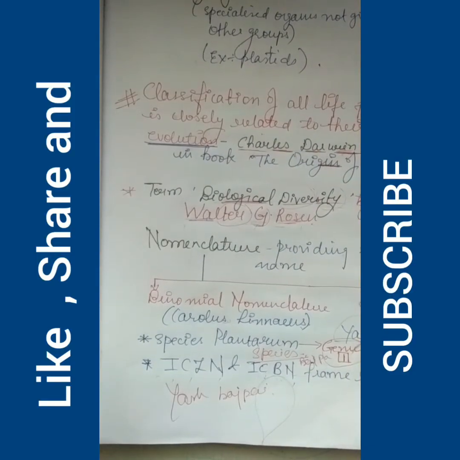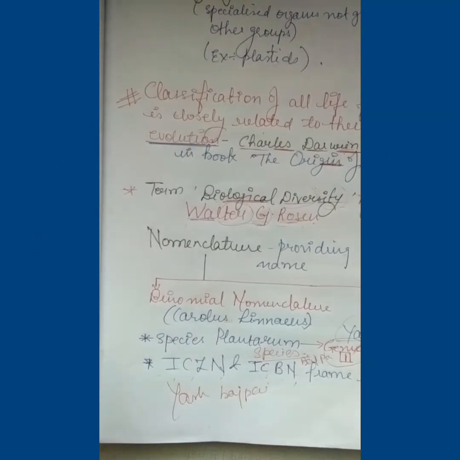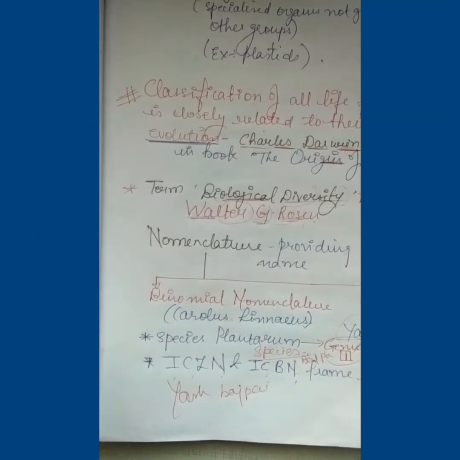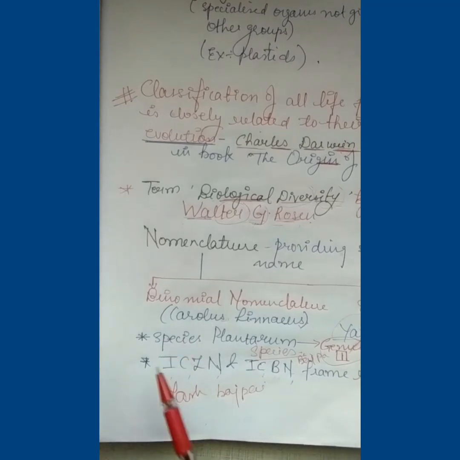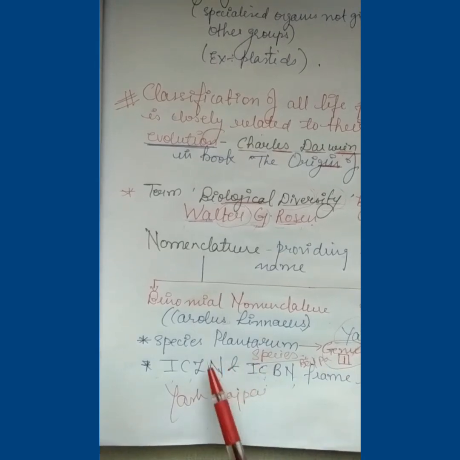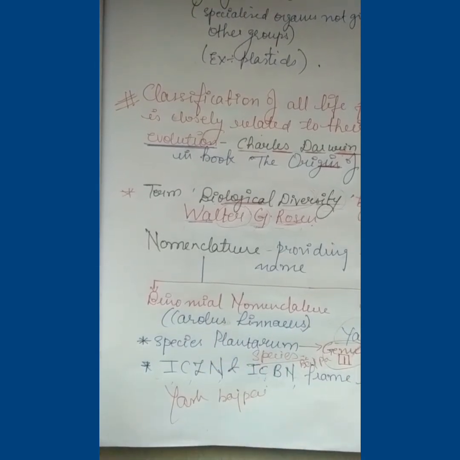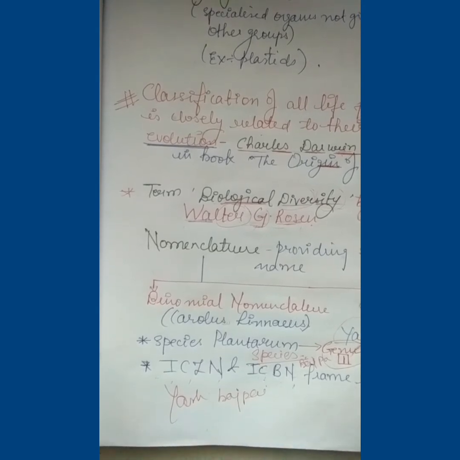So welcome to the fourth part. Here I am going to tell you about genus and species. So I was telling you, in the book Species Plantarum, Carolus Linnaeus told that the scientific name consists in binomial nomenclature. Bi means two, so the name consists of only two words. The first word is genus and the second word is species.